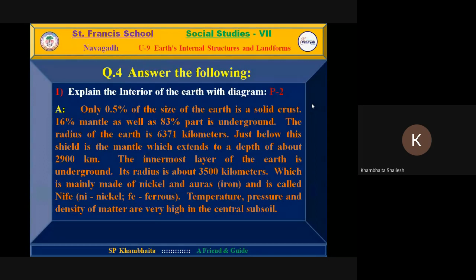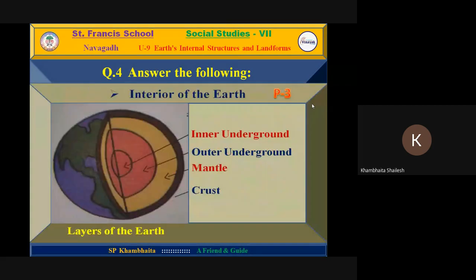Here, temperature, pressure, and density. These three, the temperature as well as pressure and density of matter, are very high in the center. In this center, temperature, pressure, and density are very high. Now, here you can see the diagram which during the explanation we have discussed.